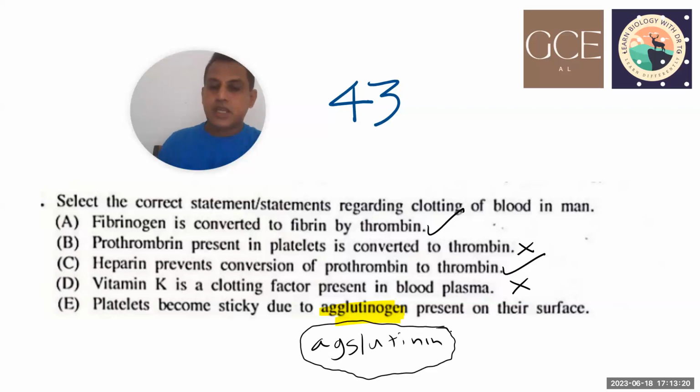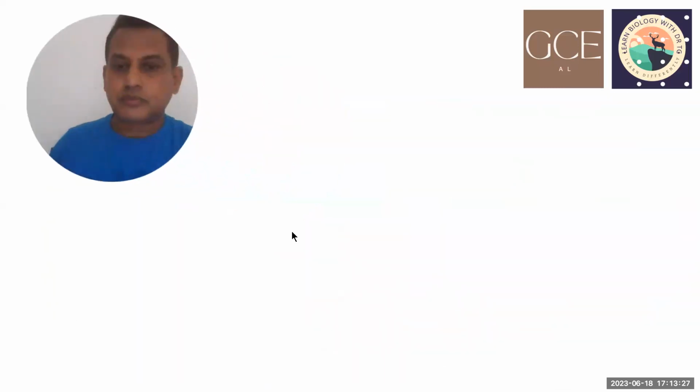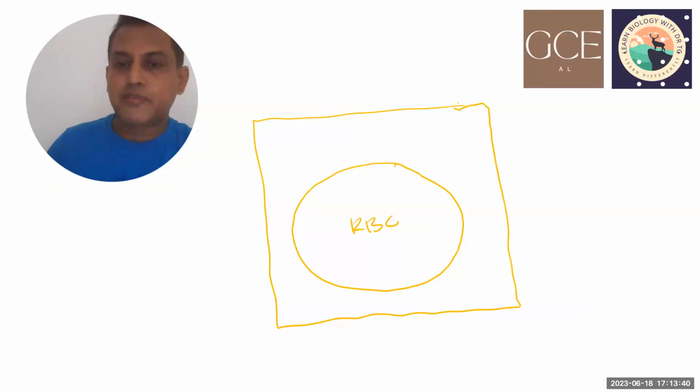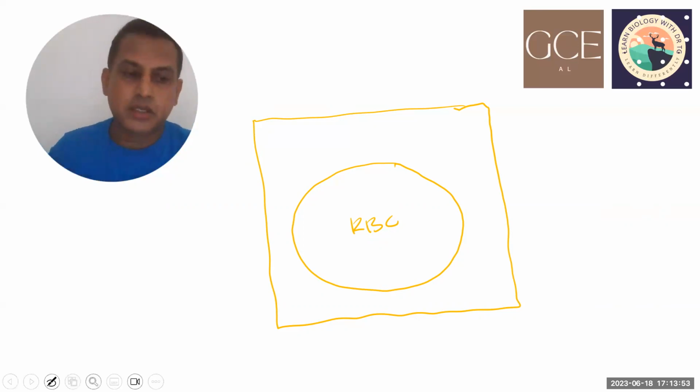Now, where did you see this agglutinin? If you take a red blood cell and the plasma, and we discuss the blood groups. When you're discussing blood groups A, B, AB, and O, what we mention for each blood group is that in some people they have a different type of antibodies.